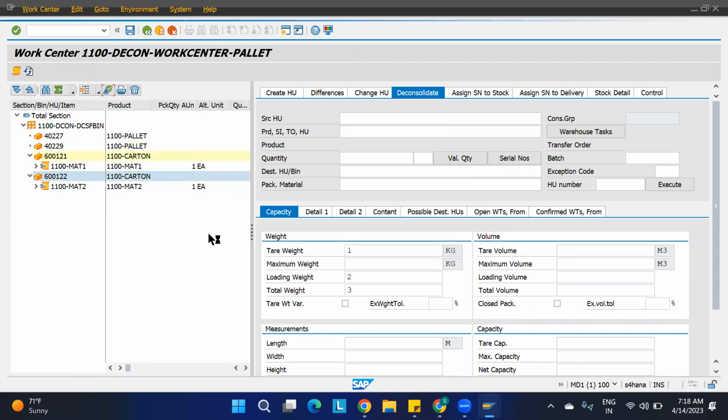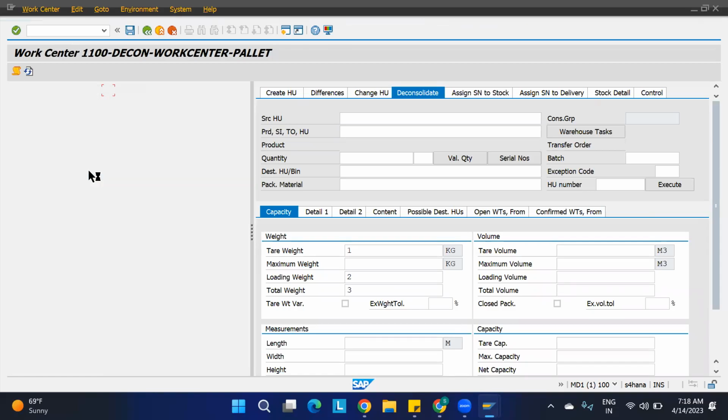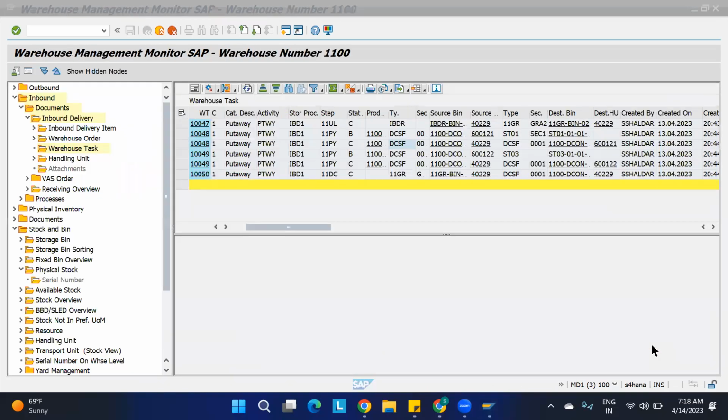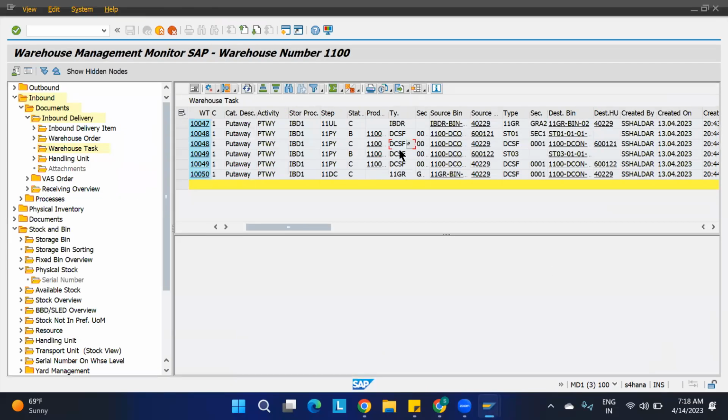Then what it will do, we are telling the process is completed, then it can proceed to the next. Then where should it go next? It should go to the VAS, right? So what I'll do, I'll just confirm this. Okay, it is there now. I'll just refresh this once again.